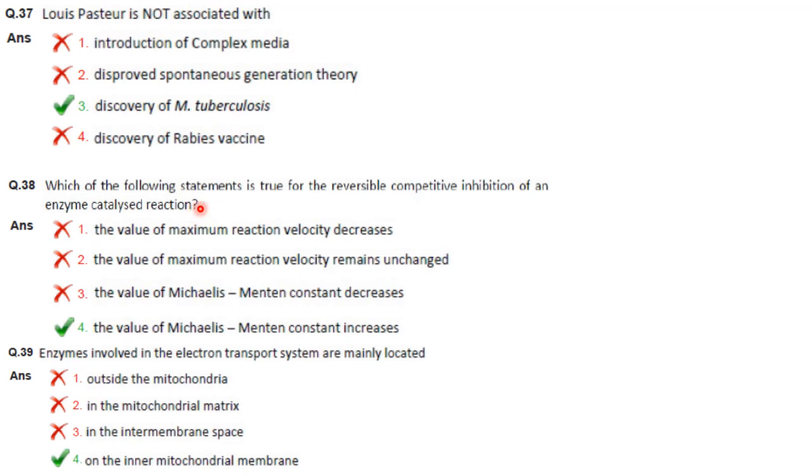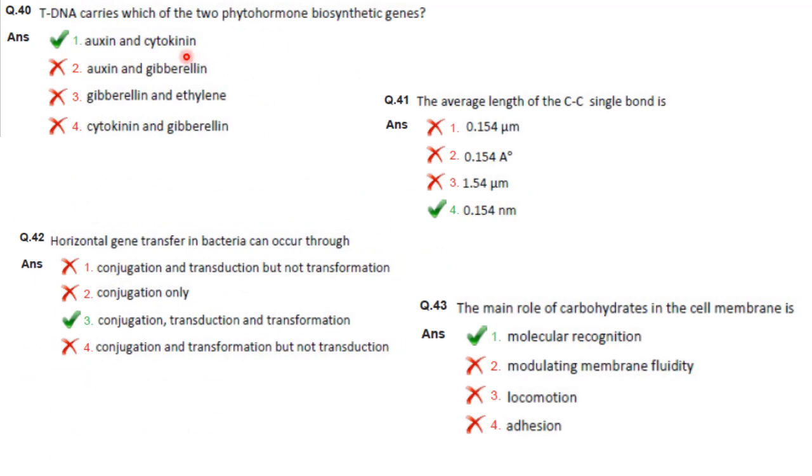The next one. Enzymes involved in the electron transport system are mainly located on the inner mitochondrial membrane. T-DNA carries which of the two phytohormone biosynthetic genes? So it is auxin and cytokinin. Then the average length of a C-C single bond is 0.154 nanometers.